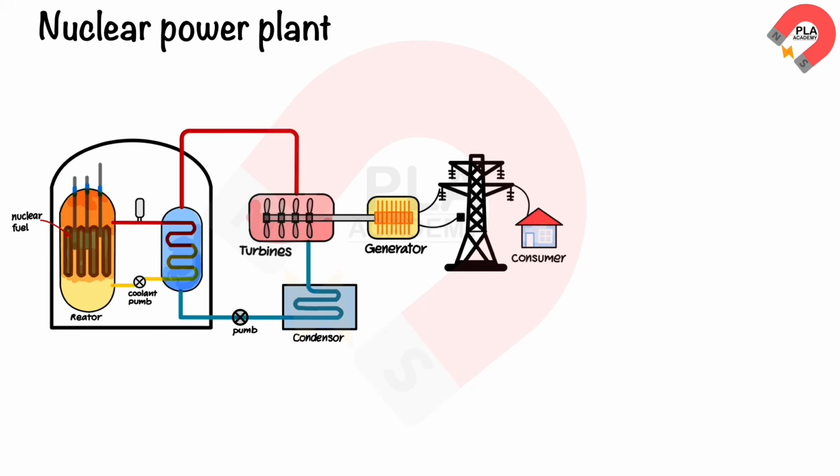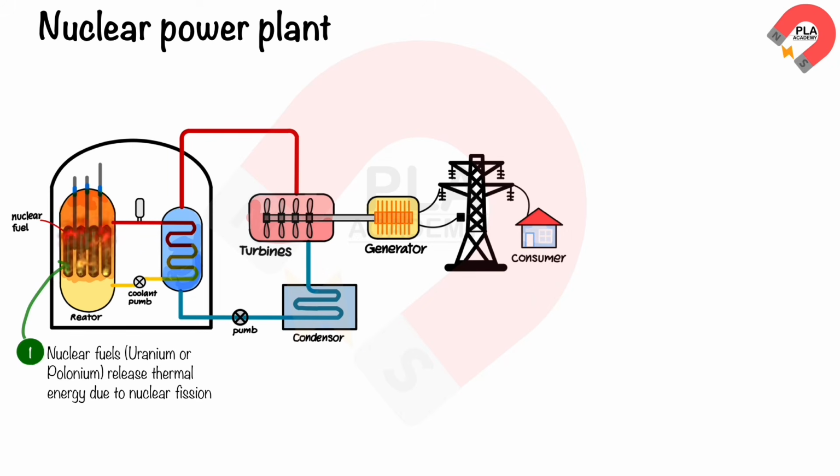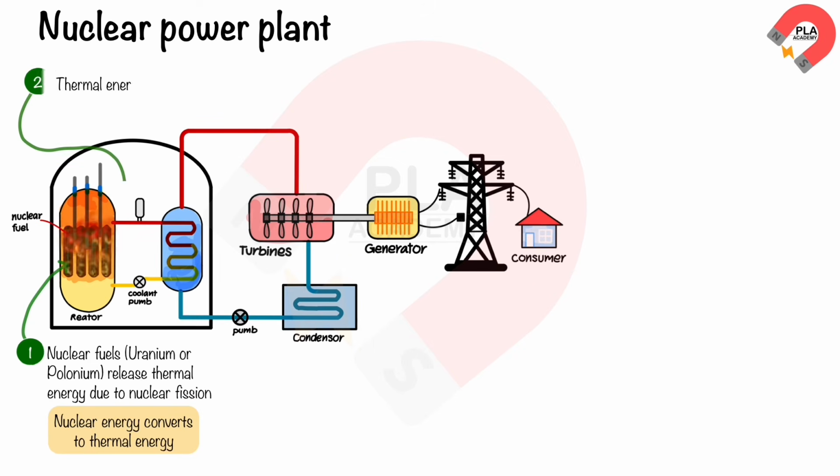Nuclear power plant. The nuclear fuels such as uranium or plutonium in the nuclear reactor release thermal energy due to nuclear fission. This converts nuclear energy to thermal energy. This thermal energy is used to boil the water, producing steam. So the thermal energy is stored in the steam.